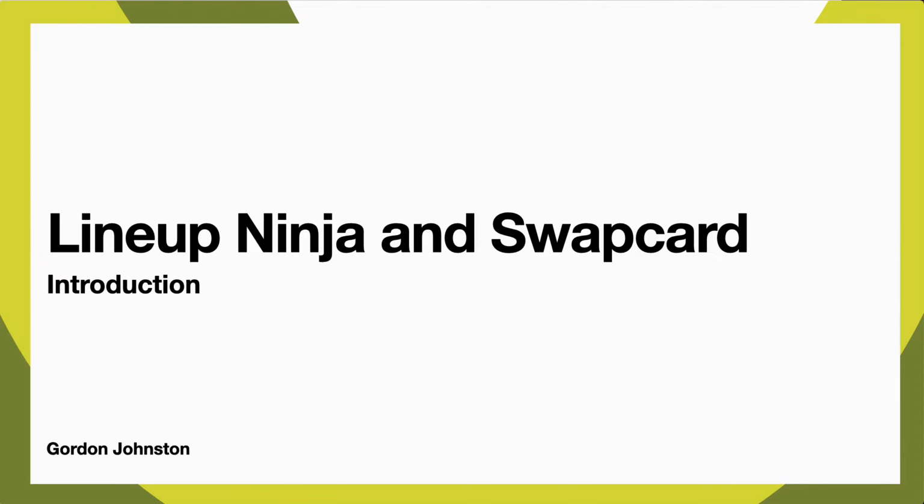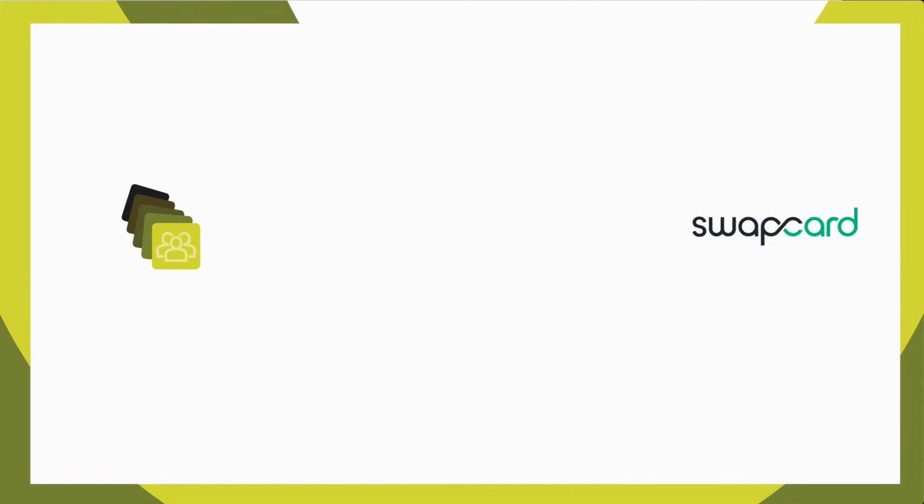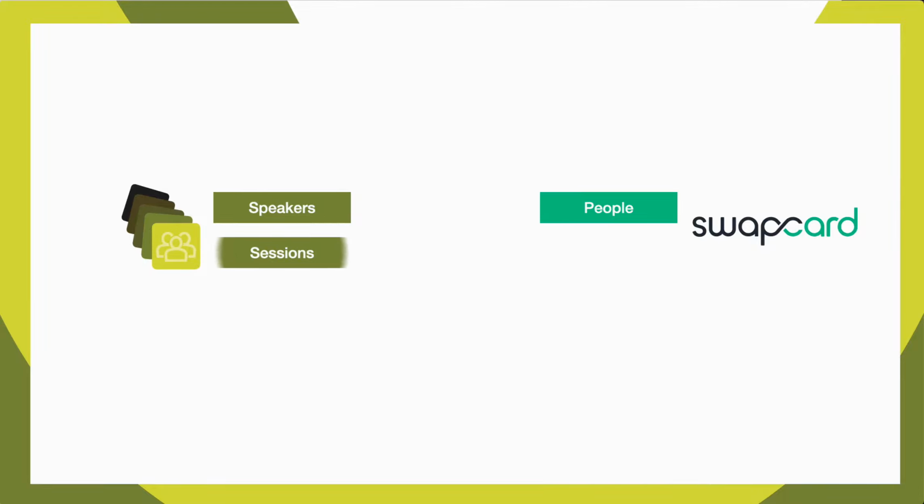This is a quick high-level overview of how Lineup Ninja integrates with Swapcard. In Lineup Ninja you have speakers, and the equivalent for speakers in Swapcard is people. And in Lineup Ninja you have sessions, and the equivalent for that in Swapcard is sessions. What our integration does is help you synchronize the data between these two data sources. So let's take a quick look at how that happens.